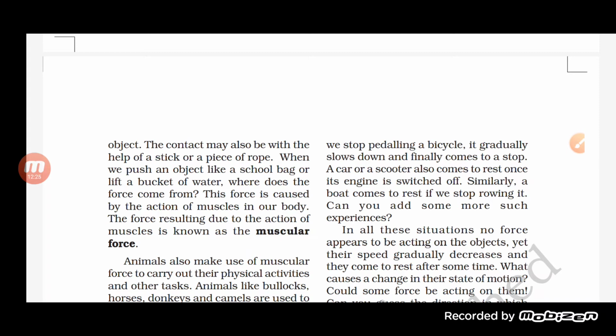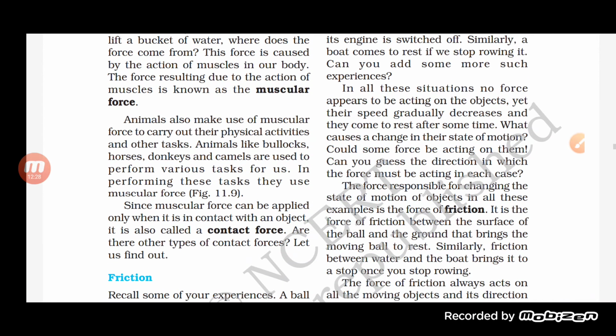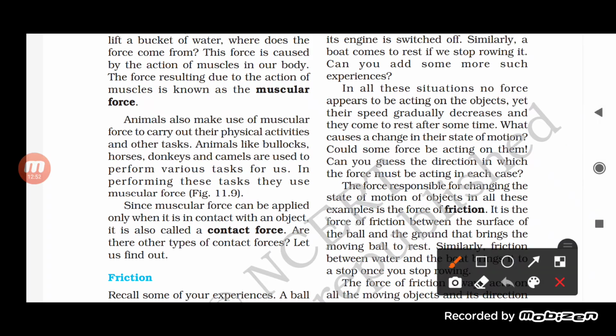Now let us see here. In all these situations, no force appears to be acting on the object. Yet their speed gradually decreases and they come to rest after some time. What causes a change in their state of motion? Could some force be acting on them? Can you guess the direction in which the force must be acting in each case? Now see, this is an important line: the force which is responsible for changing the state of motion of an object in all these examples is the force of friction.